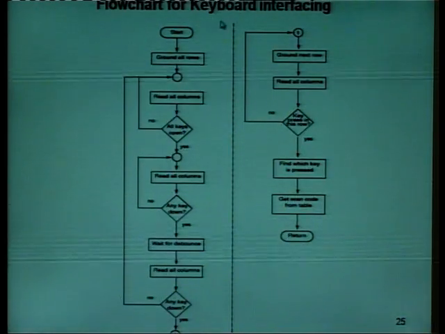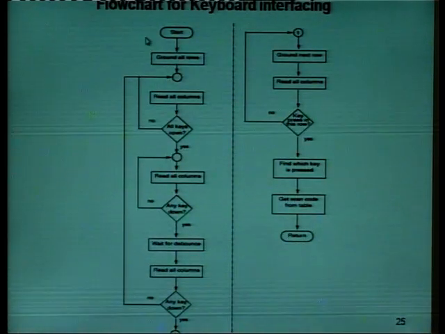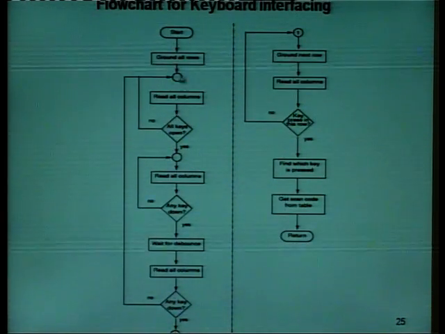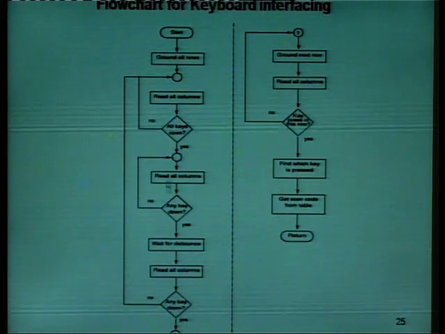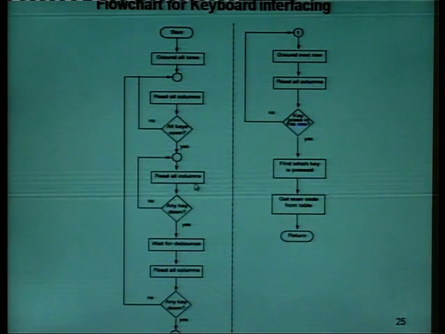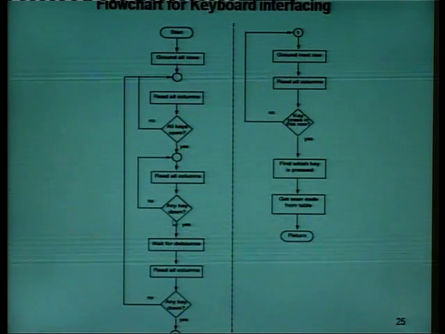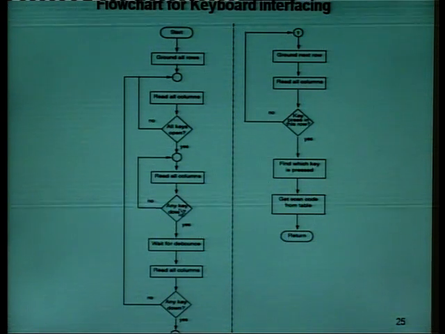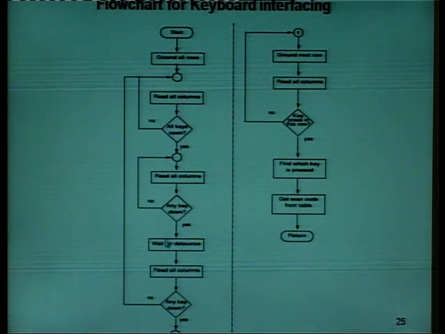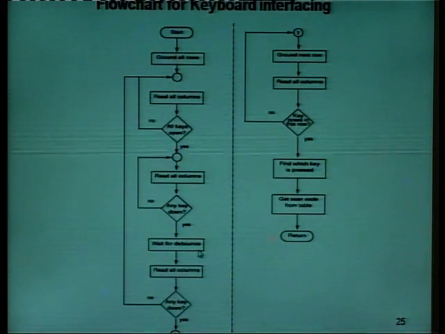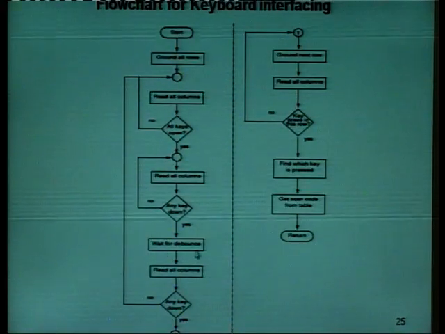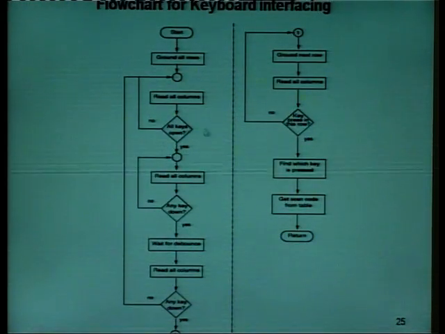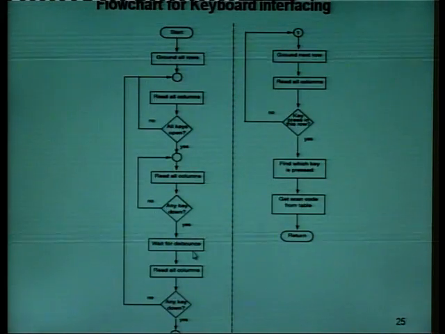Now, this is the flow chart for keyboard interfacing. First of all, start, then ground all rows. After that, we move to this point, read all columns. Is any key down? No. Go back and read all columns again. If yes, then wait for debounce. Debounce means when a key is pressed, it takes some time to come back to its position. That time period is called the debounce time.